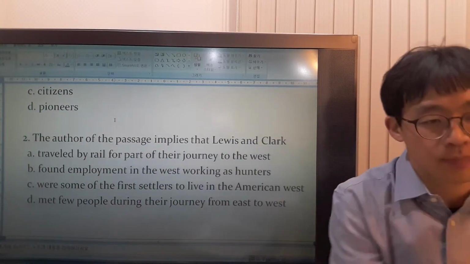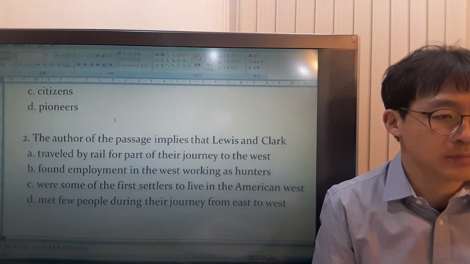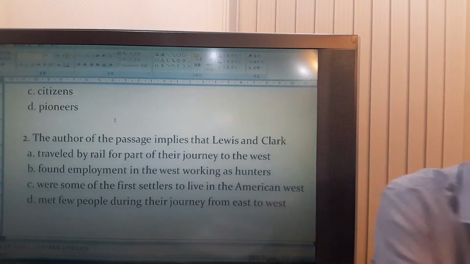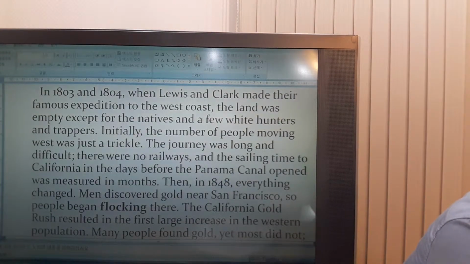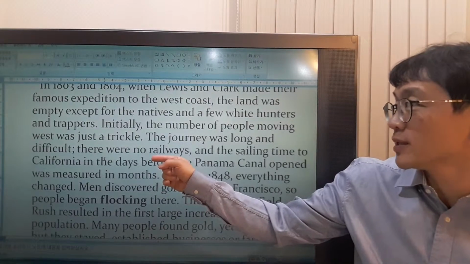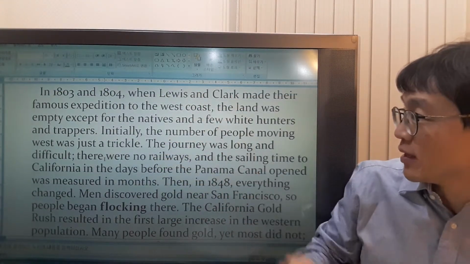The author implies that Lewis and Clark what? Traveled by rail for part of their journey. Is this right? There were no railways, okay, when Lewis and Clark made their expedition.